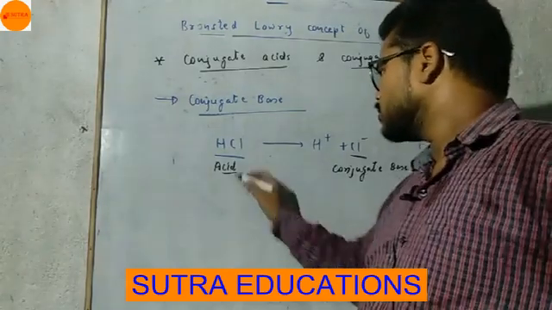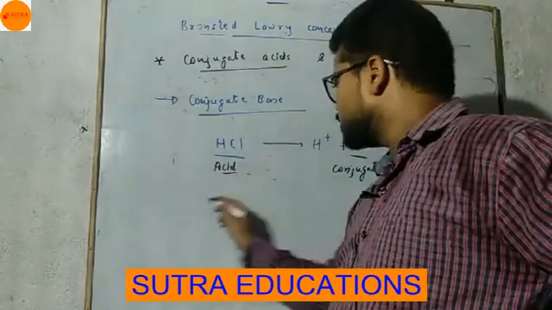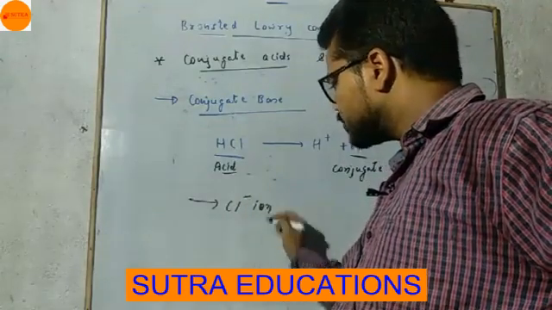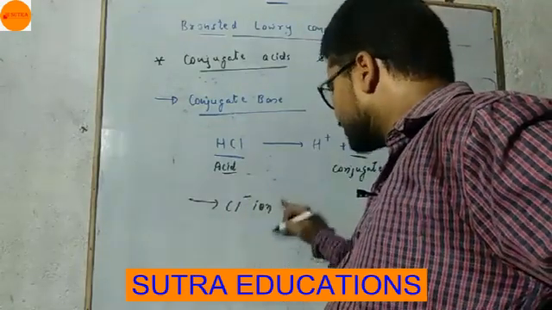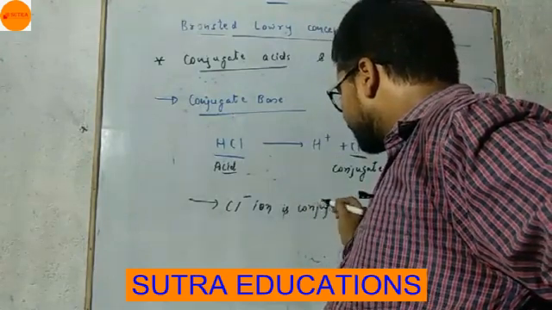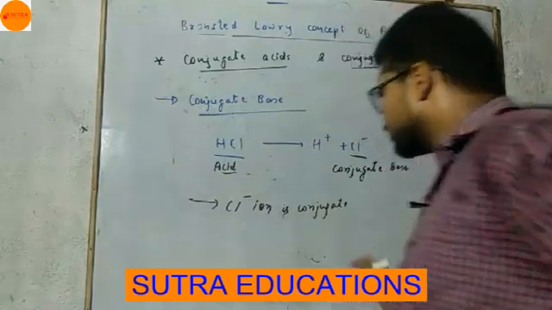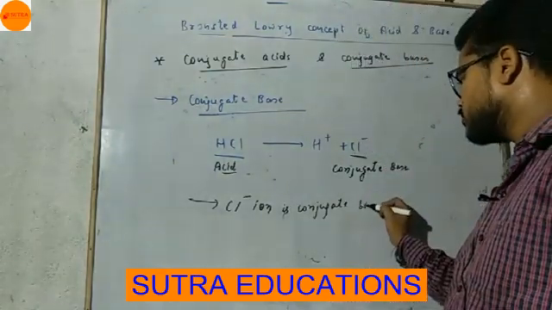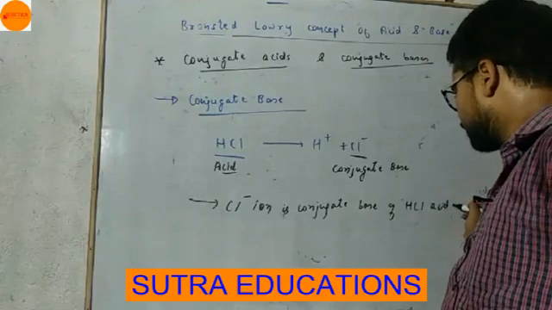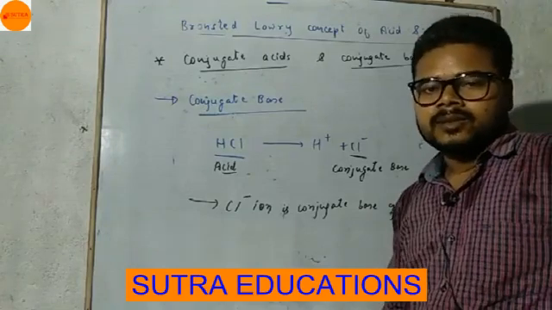So we will say Cl minus ion is the conjugate base of HCl acid. Very simple.